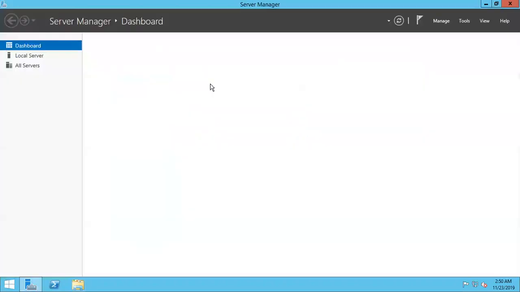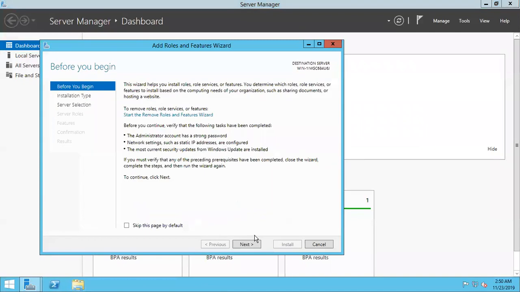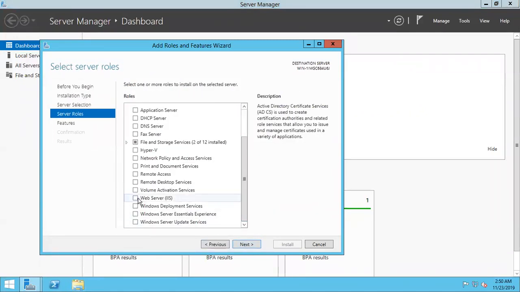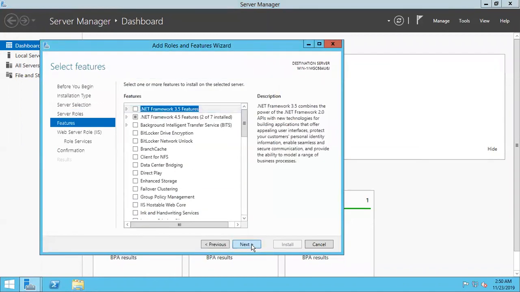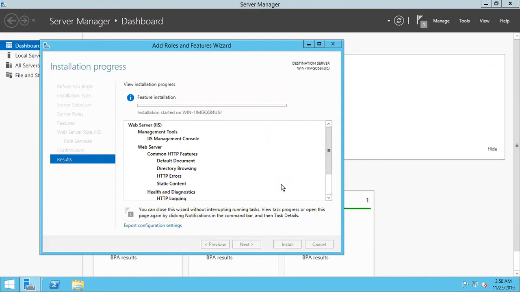And I'm going to install IIS quickly. Add roles and features. Next, next, next. Scroll down, IIS. Next, next, next, and install. Don't think I'm going fast. All these things we already did, and I gave a task also.